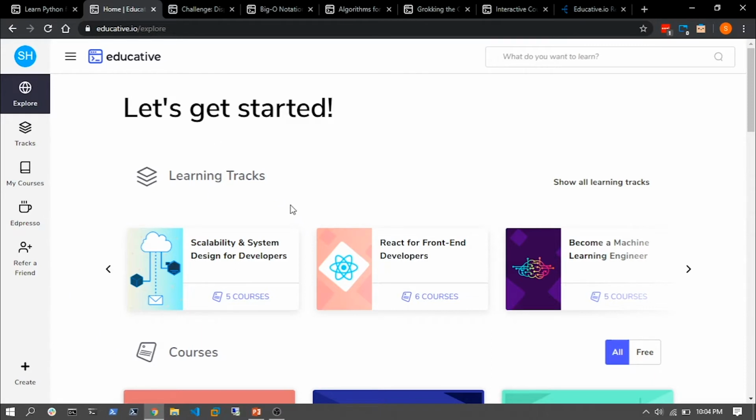Well, not all of us have a proper path. We are often lost while we're starting programming. And learning tracks on Educative are made to enhance this learning experience, so you have a direction when you start learning or studying a particular topic. For example, going through React again. Let's have a look at this. Oh, I see there's some React for front-end developers.